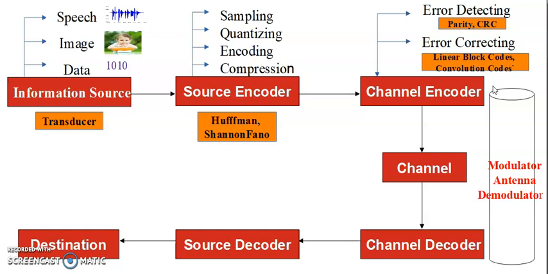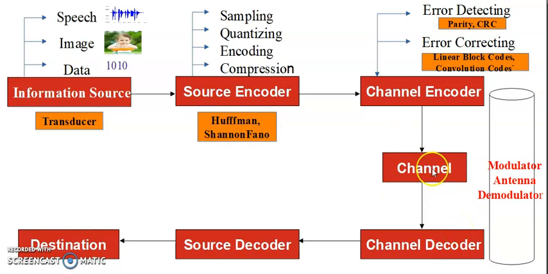Suppose in computers, if you want to transmit from one system to another system, then there is no requirement for an antenna. Why? Because they directly transmit ones and zeros from one device to another device. Then the channel is like a wire, and there is no need for a modulator or antenna in those cases. So depending upon the application and where we are using that system, we add some extra blocks in the transmitter and receiver sections.